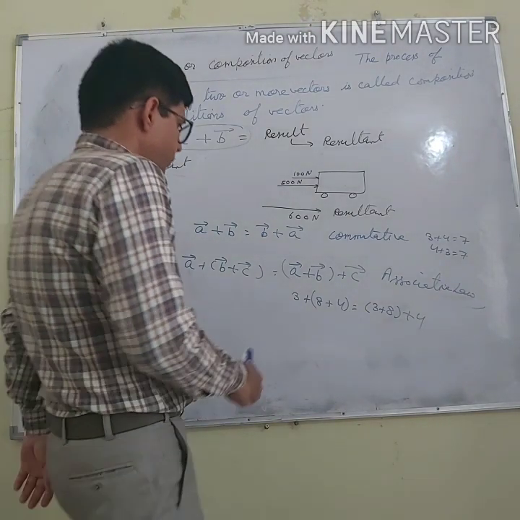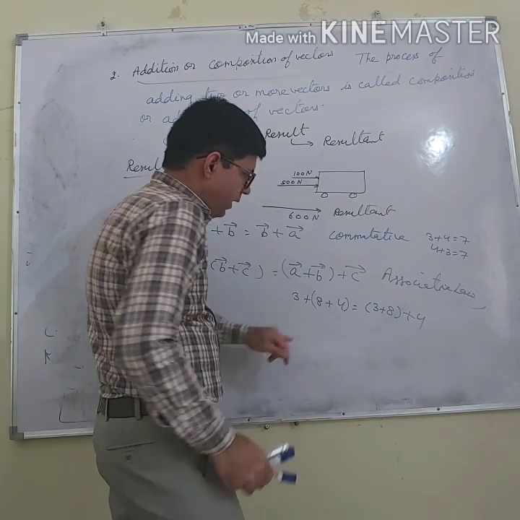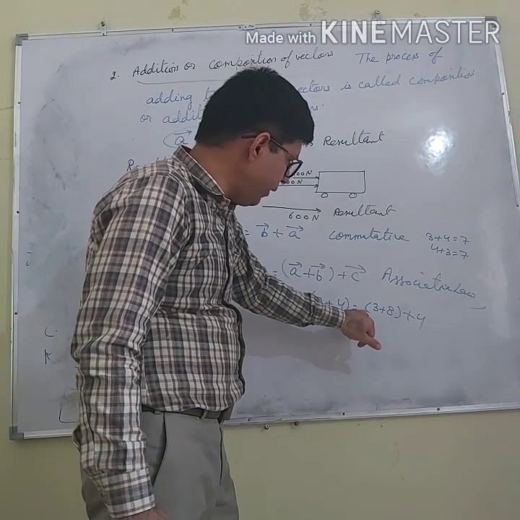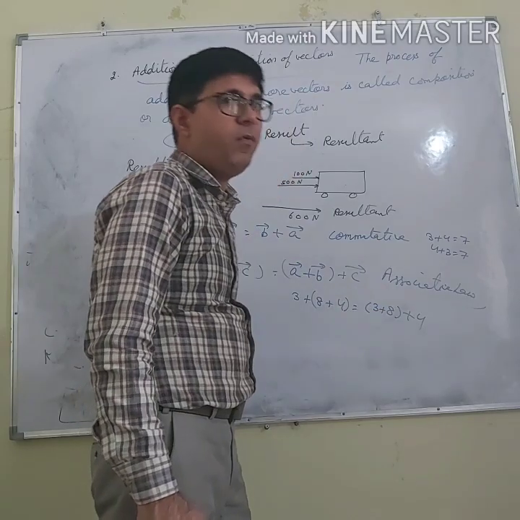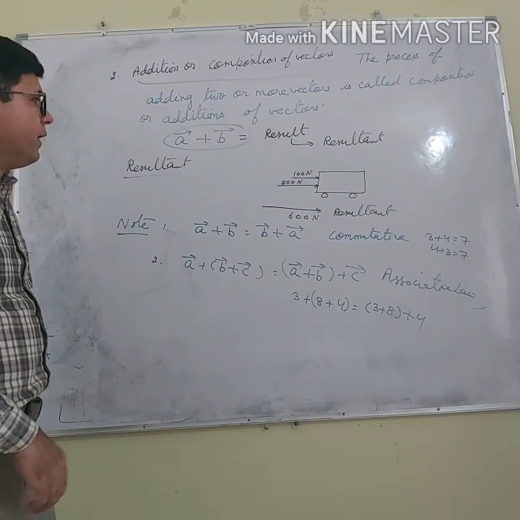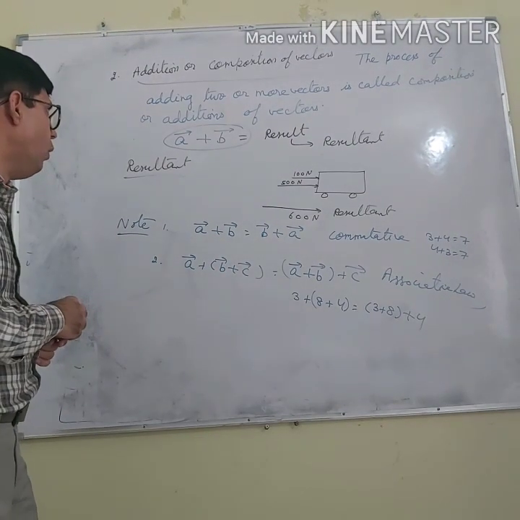For example, 3 plus 8 plus 4. If I put 8 and 4 in brackets, I can also write (3 plus 8) plus 4. This is the associative law. So vectors follow the commutative law of addition and the associative law of addition.